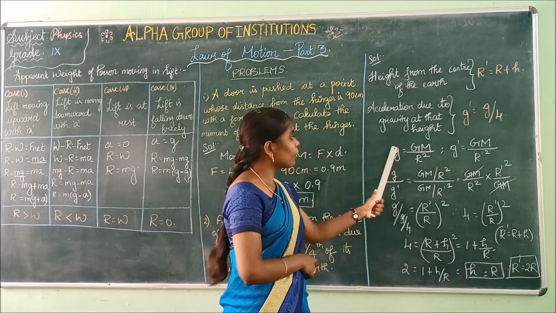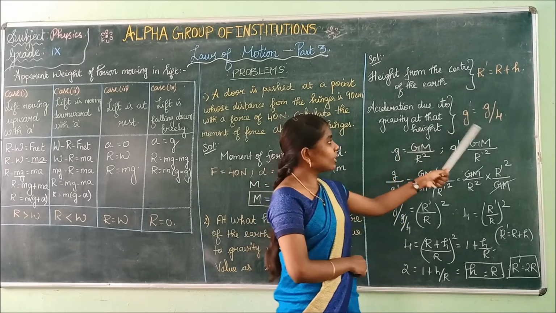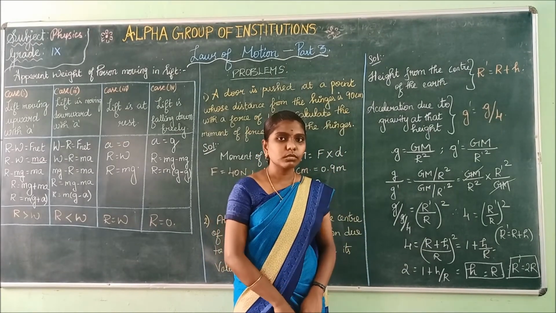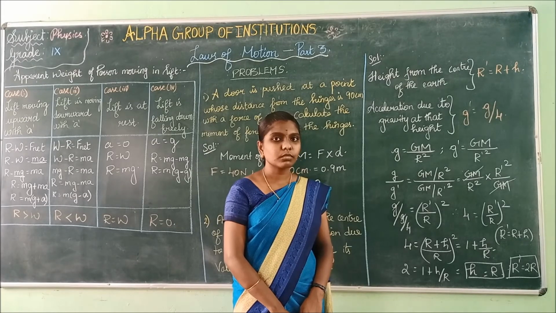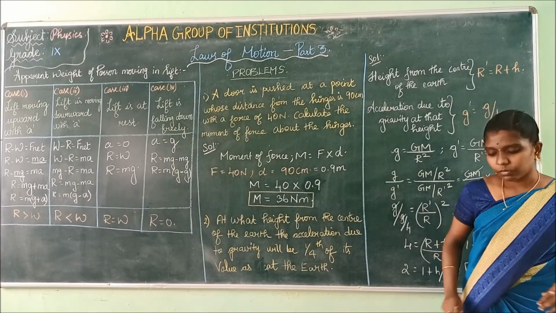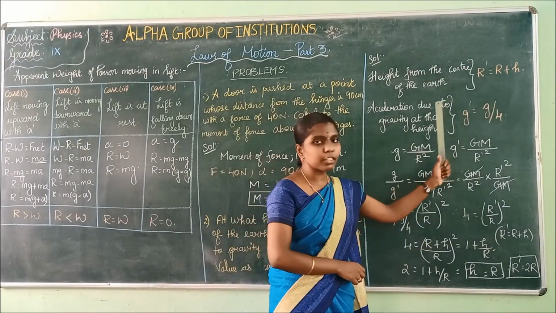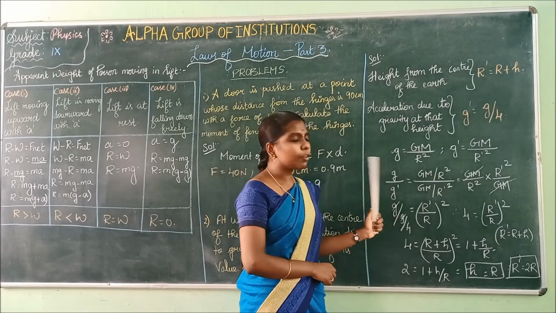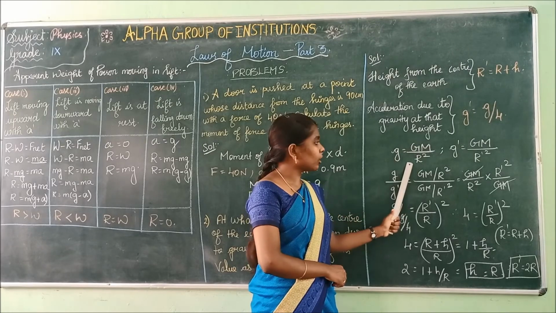The formula for acceleration due to gravity is g equal to GM divided by r square.